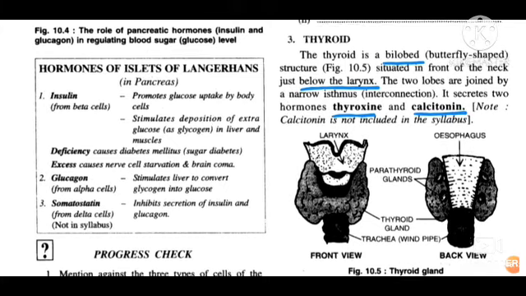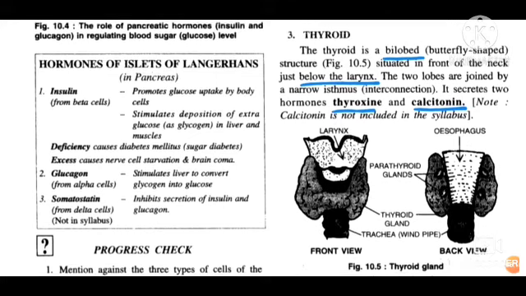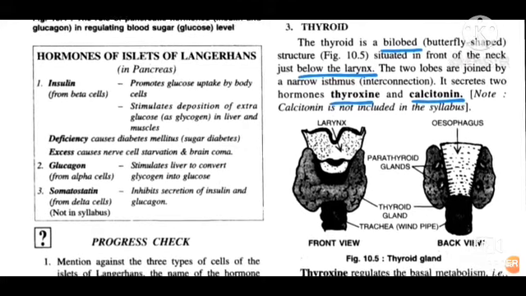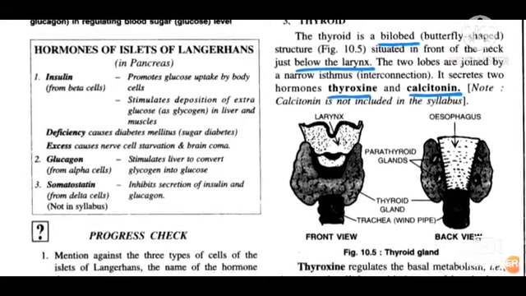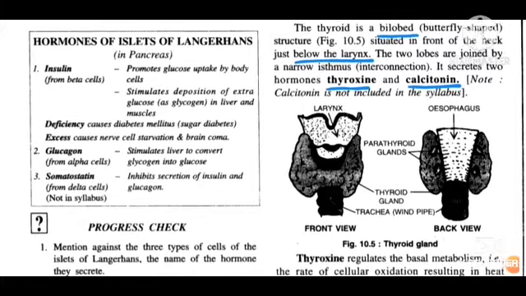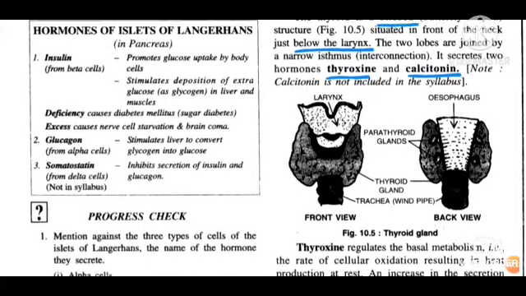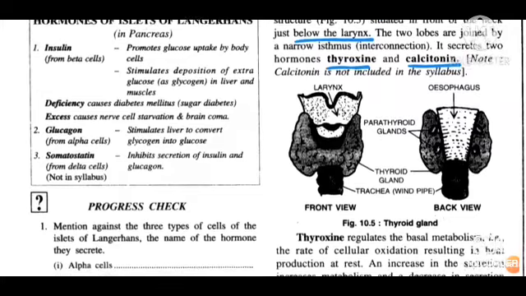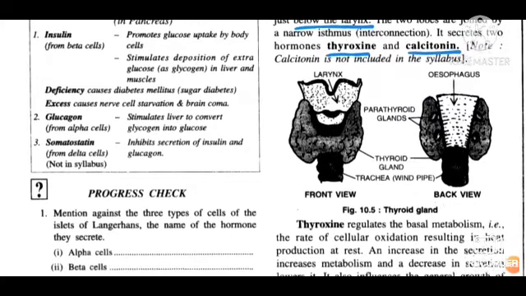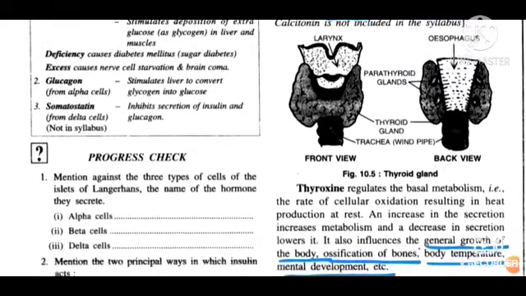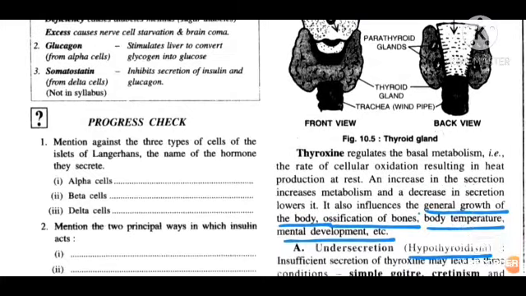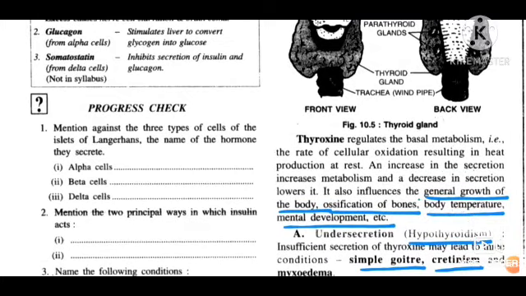Now, this thyroid gland secretes two hormones. One is thyroxine and one is calcitonin. Underline the names. Now, first is thyroxine. Thyroxine is a very important hormone for regulating our basal metabolism. Basal metabolism means whatever all the functions your cells are doing, they are regulated by this thyroxine hormone.